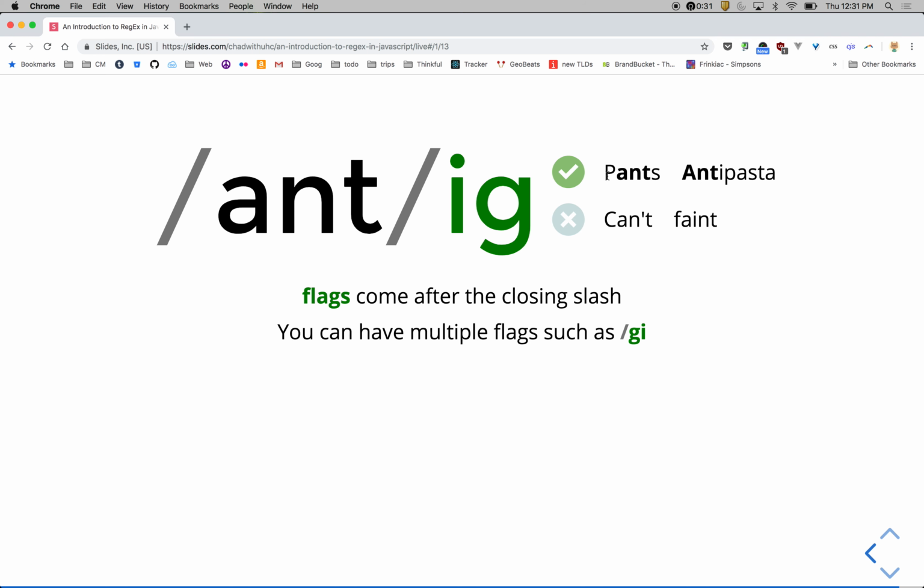It's not that important. So in pants, it'll match ANT. Antipasta, it'll match the capital A because they have the case insensitive. But it won't match something like can't because we're not accounting for that apostrophe in there.